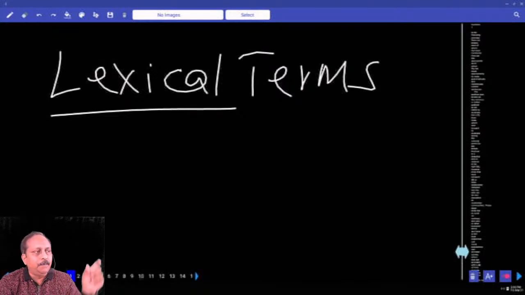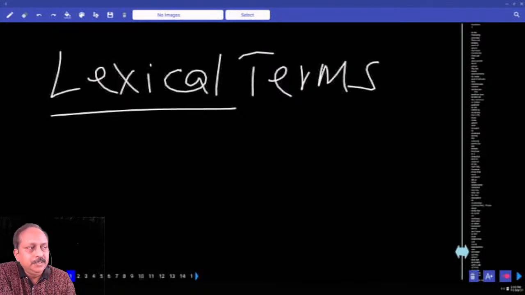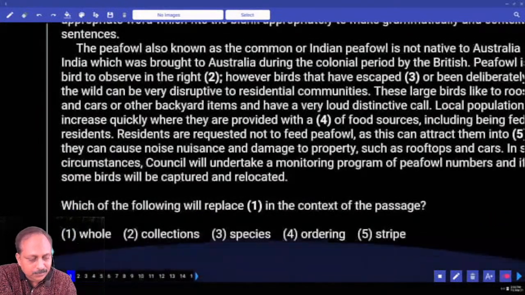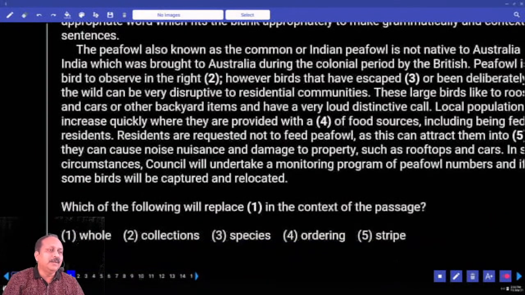In English, for a particular topic, some specific words we always use, and those words are known as lexical terms. So whatever words you have got based on the passage, they all are known as what? Lexical terms. So you have to know the lexical terms of different topics. Then you are ready for the exam.